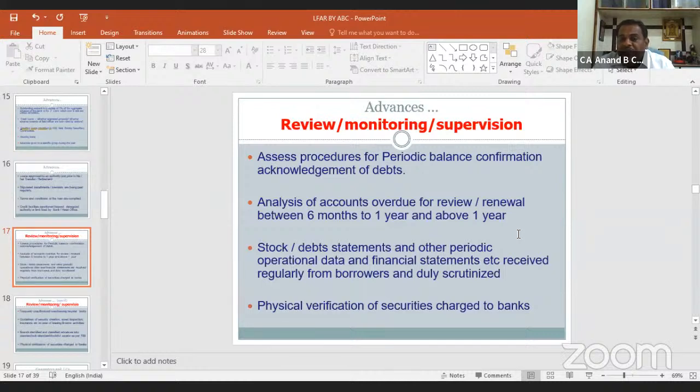Again, physical verification of securities charged to the bank. We are not concerned about the physical securities which are mortgaged with the bank, whether proper charge was created or not on that. It should be looked properly.